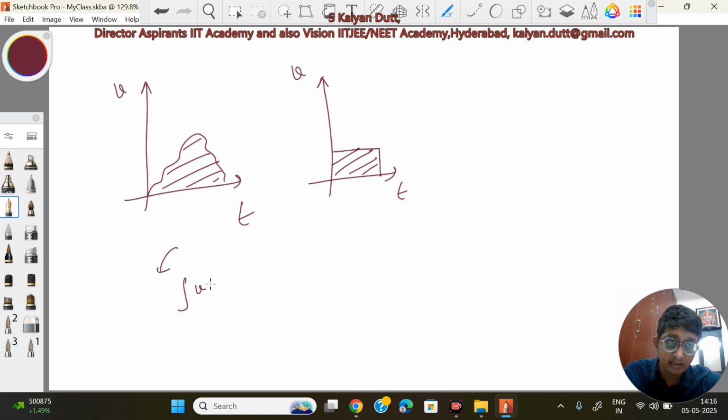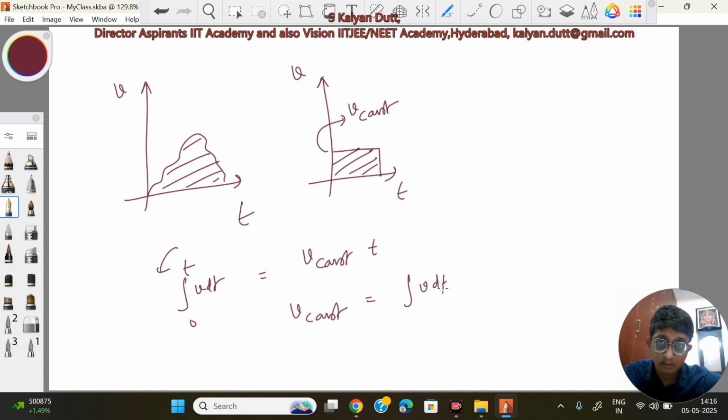Here area is integral v dt from 0 to t, and here area is, if you went with some constant speed, which happens to be average, v constant into t. So from here that constant speed turns out to be this, which is what I call average. So what is average speed? Average speed is that constant speed with which you would travel the same distance in the same time. If you use that idea, then you get the definition of average.